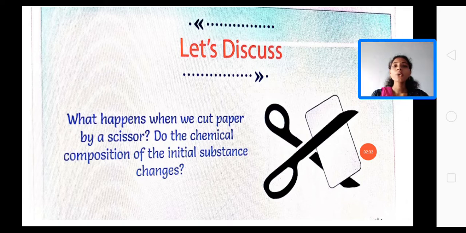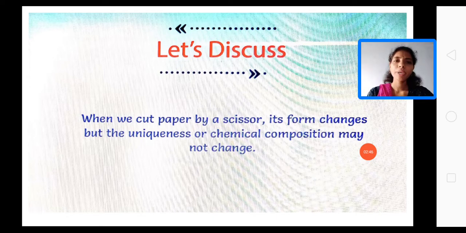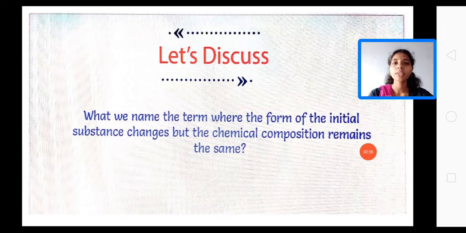But the uniqueness is the same in the big paper as well as in the small paper. The chemical composition does not change. We are not getting any new substance, right? When we cut a paper with a scissor, its form changes, but the uniqueness or chemical composition does not change.